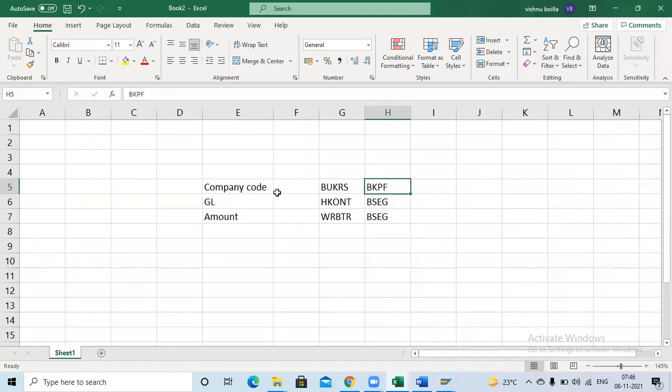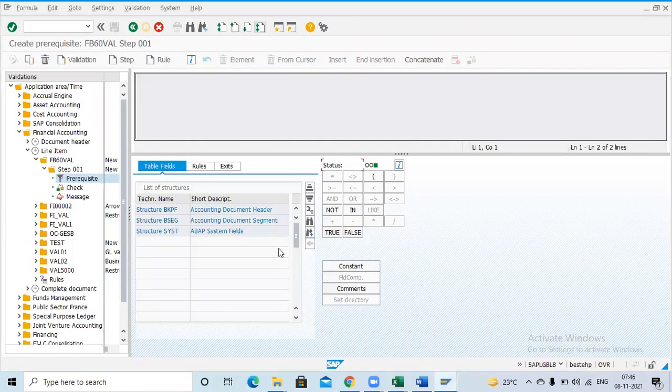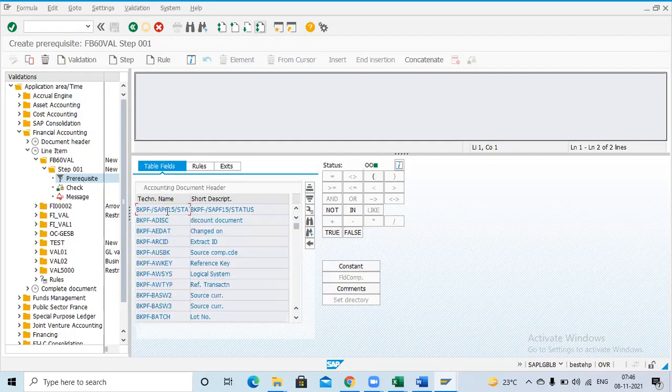Mostly all company code data we get from the BKPF table only. You can see there are two tables, the BKPF table and the BSEC table. First go to the BKPF table. If the data is there, take it from BKPF. If not, come to BSEC and take it from the BSEC table. Now just double click the BKPF table. Automatically all fields in BKPF will be displayed here.